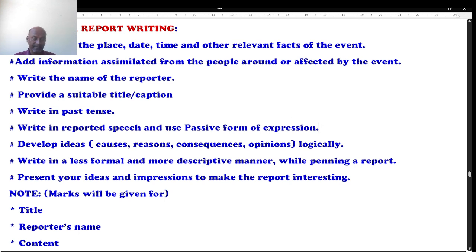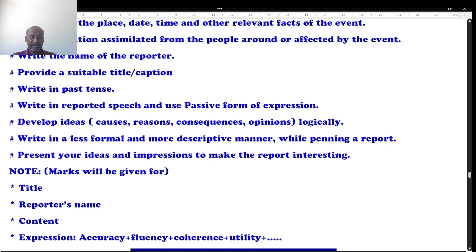This is very important. Reported speech is nothing but whatever you have collected from the people, what they said. So better try to write in indirect speech and try to write in passive forms. It gives more effect. Next one, develop ideas. What ideas you can use: the causes, why, and what happened. So we use WH words here.